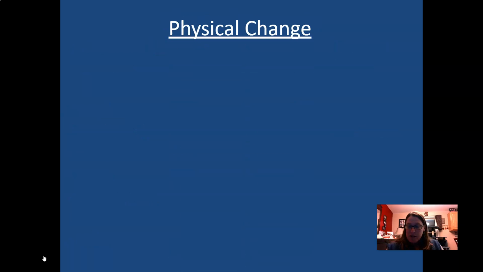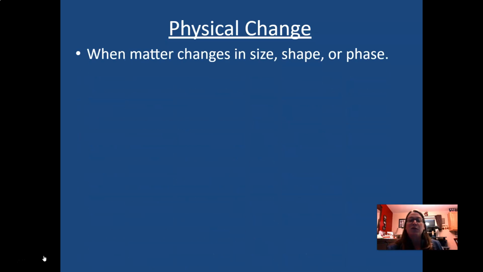Physical changes help you to describe how a substance will change, but still remains the same substance. So if you change the size of something, it is still the same material or substance. If you were molding clay, for instance, every time you change it into a new shape, it is still the same material or the same matter. So you can change something in size and shape or in phase, and it would still be the same substance. So that is a physical change.